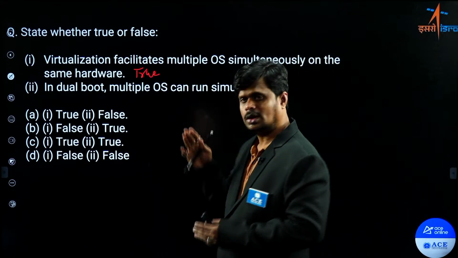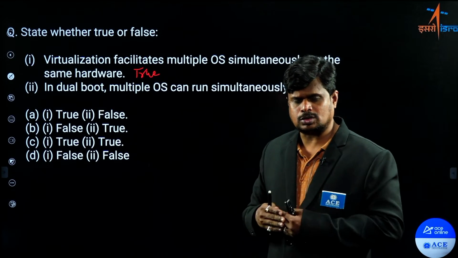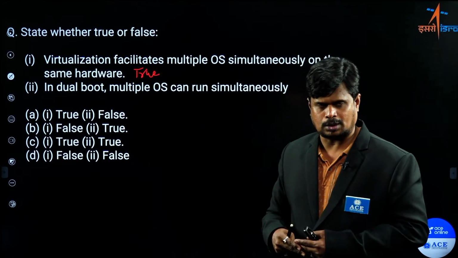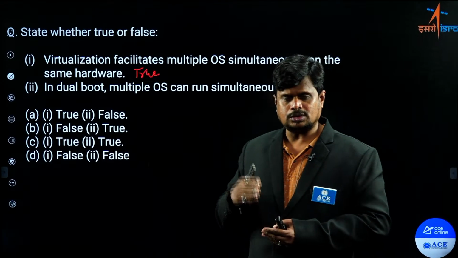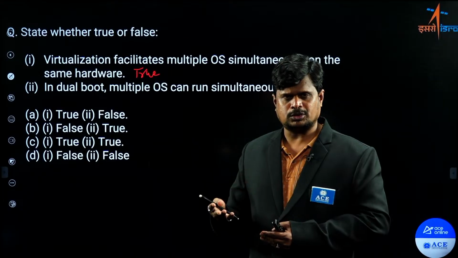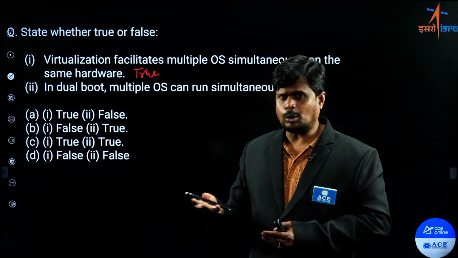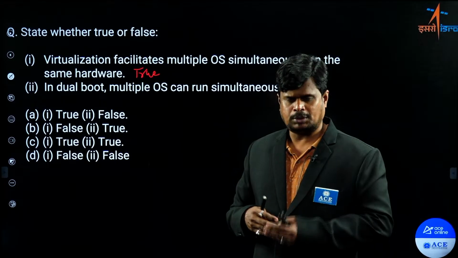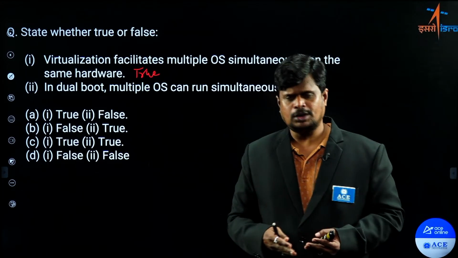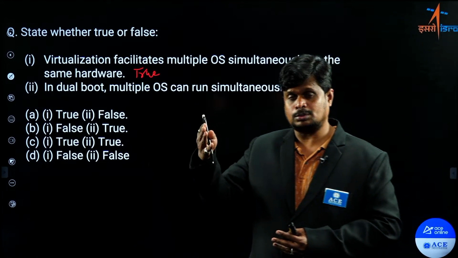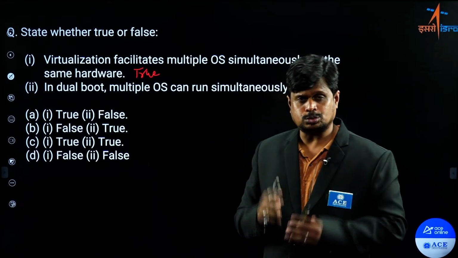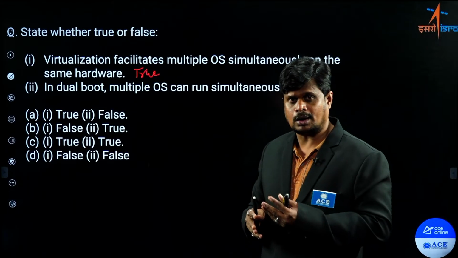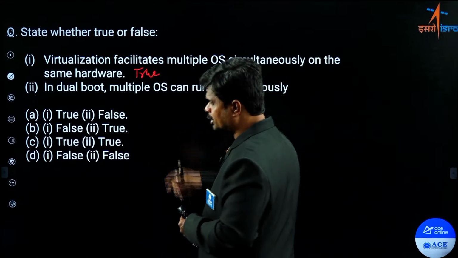Once I install VMware or VirtualBox, the virtual machine I create may contain another operating system rather than my base operating system, which is Windows. My host system has Windows, but my virtual system may have Linux. So two operating systems are being utilized simultaneously on the same hardware, so we can say it is a true statement.